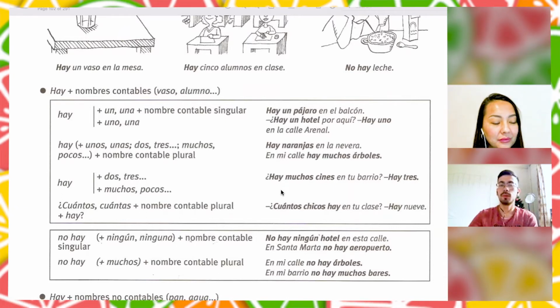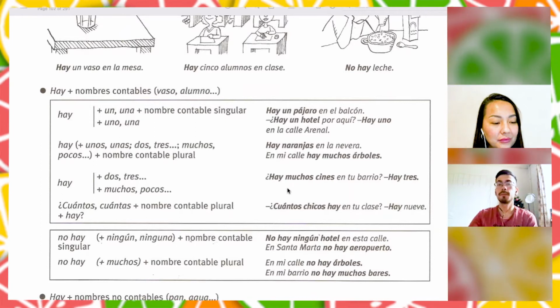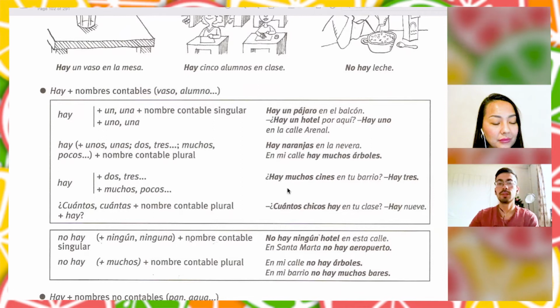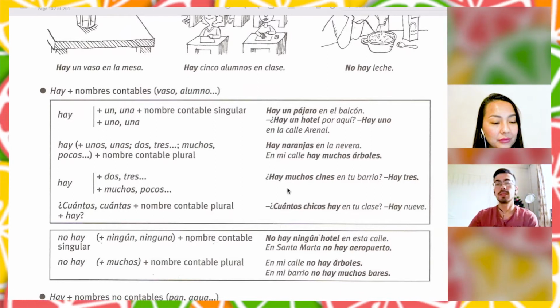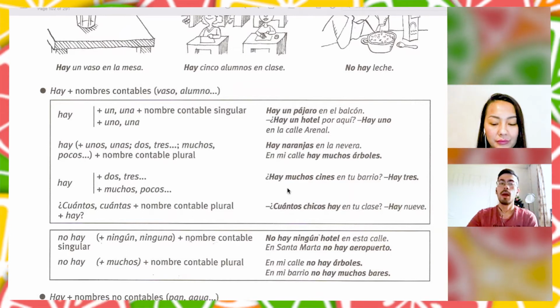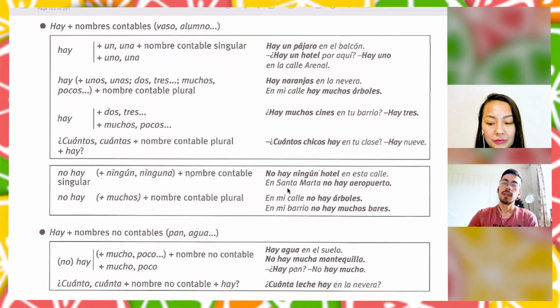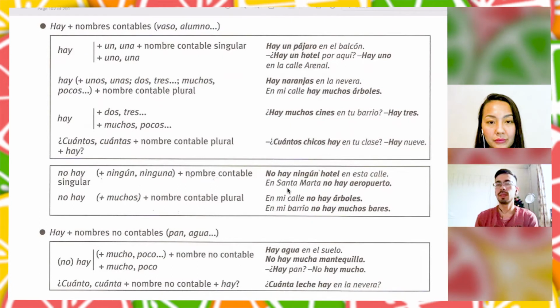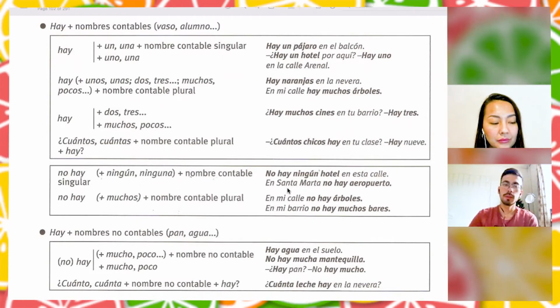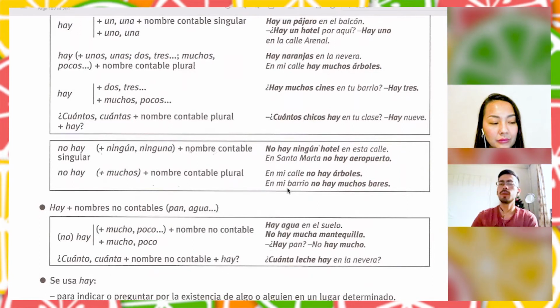When can we use the verb haber? ¿Cuántos chicos hay en tu clase? How many children are there in your class? Hay 9. There are 9. Right. It's the same way for the negative, right? The negative will always be before the verb. And for uncountables, we can use it too, and it's going to be the same.